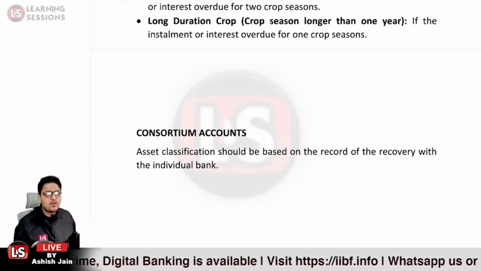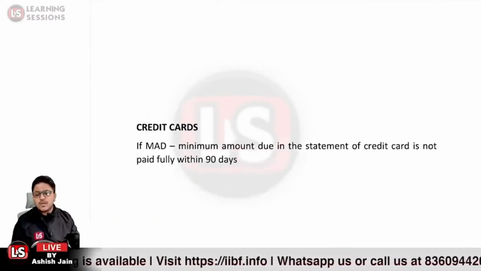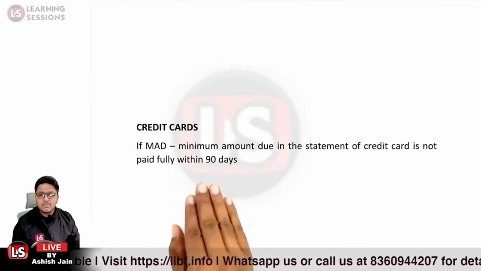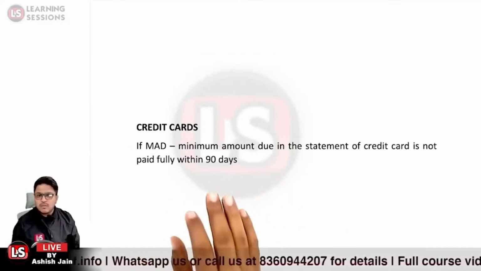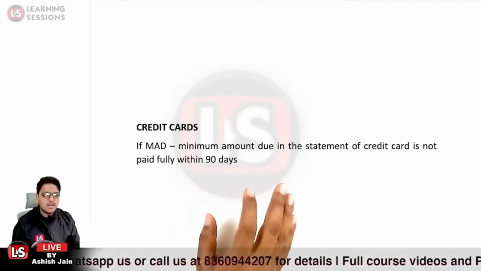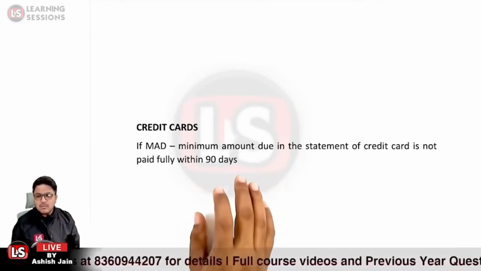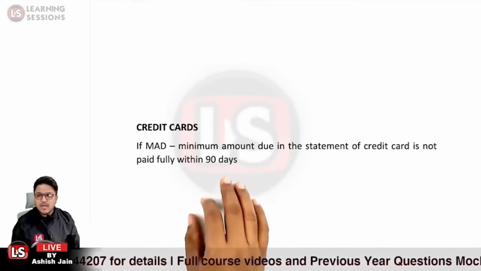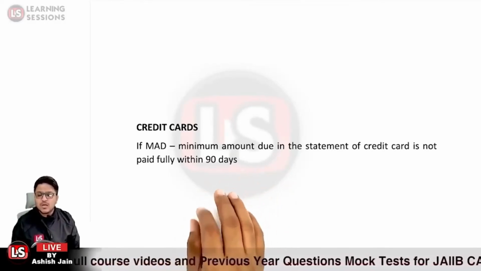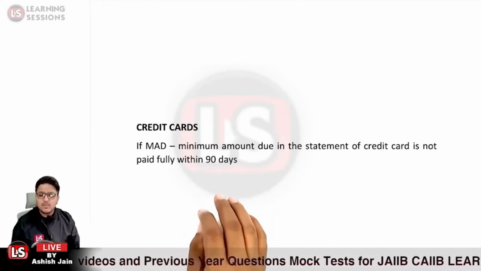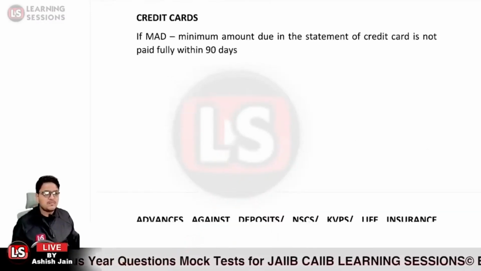And further it is related to credit cards. There is an amount mentioned in the credit card statement, that is the MAD, the minimum amount due. If the minimum amount due in the credit card statement is not paid fully within 90 days, in that case also the account will be classified as a non-performing asset. The credit card account will be classified as a non-performing asset.